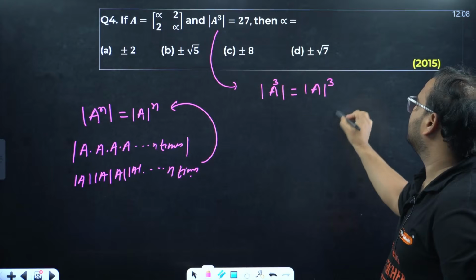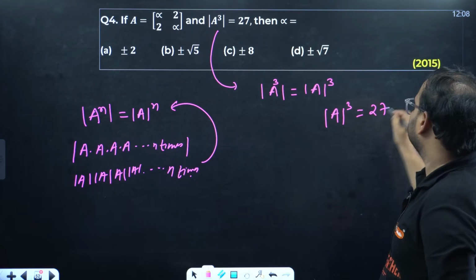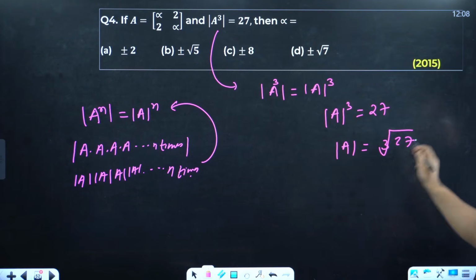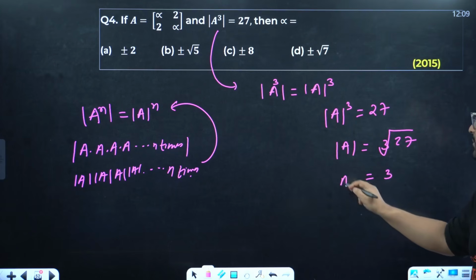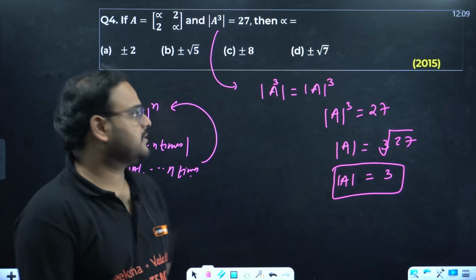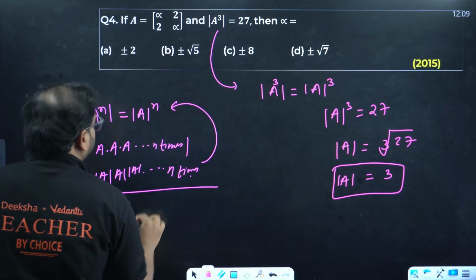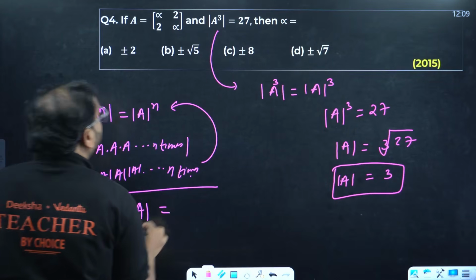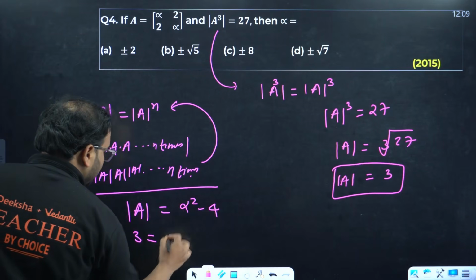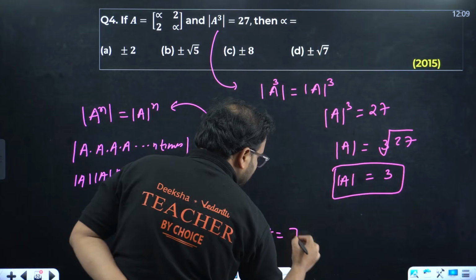So we get determinant of A cube, which is given as 27. Determinant of A will be what? Cube root of 27. How much is that? 3. Determinant of A is coming as 3. This part is clear. Find the determinant from the given matrix. Determinant of A will be alpha square minus 4. This value, we got as 3. So alpha square minus 4 equals 3. Get alpha square as 7 because 4 plus 3 is 7.